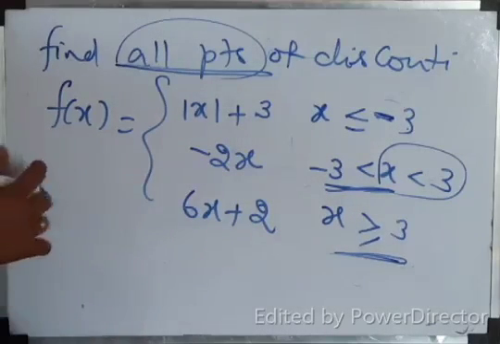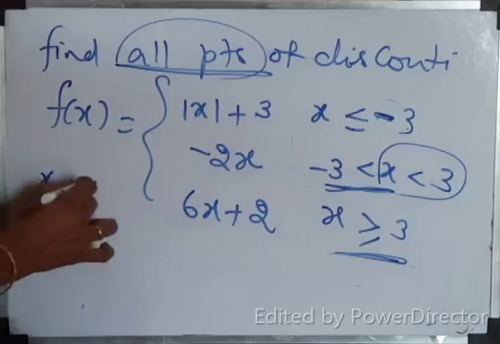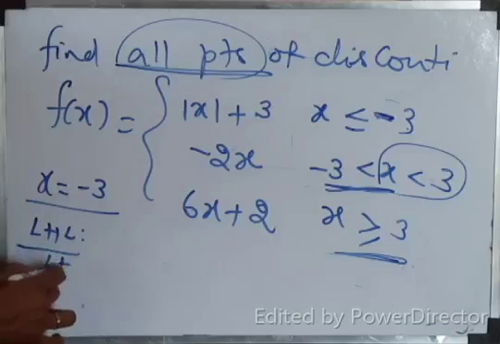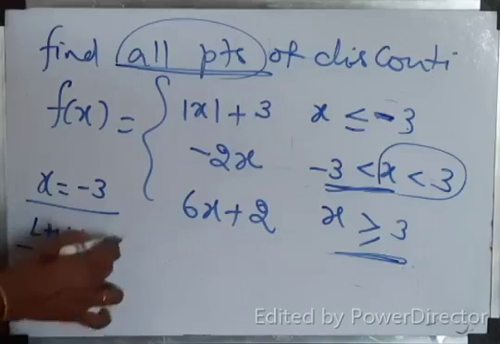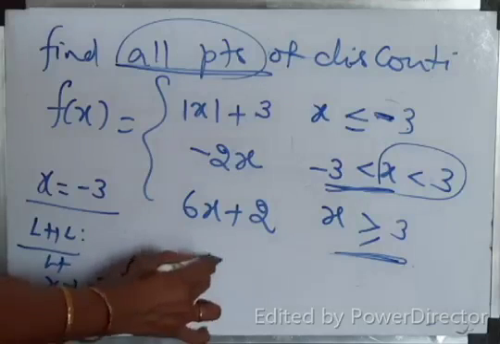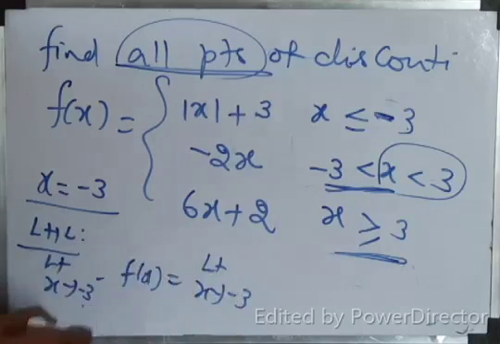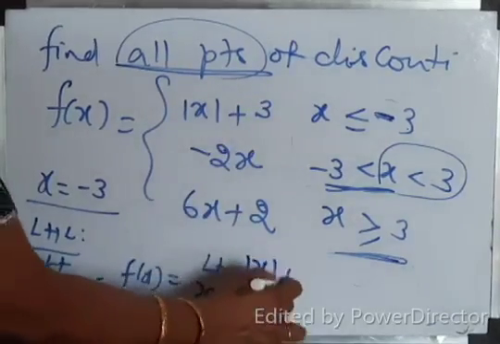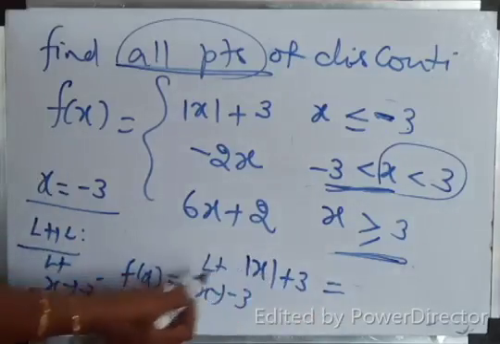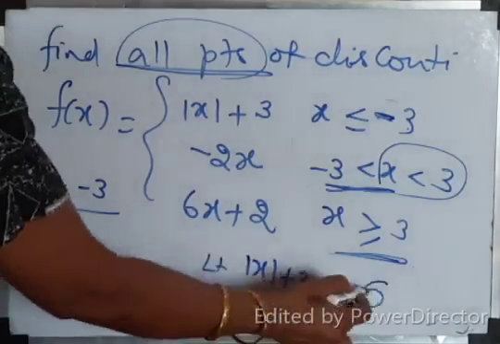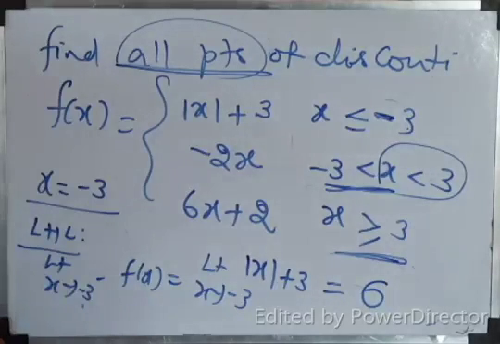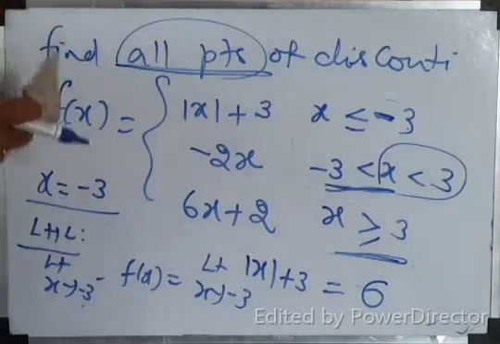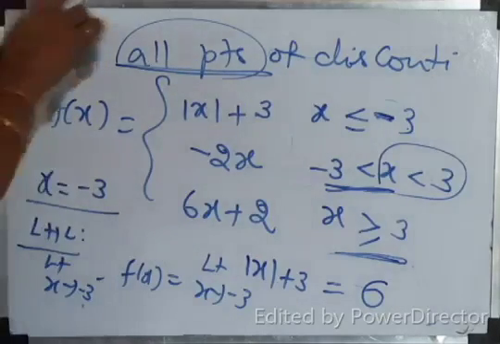Correct? Okay. Now, at x equal to minus 3 we discuss LHL. Limit x tends to minus 3 minus f of x, which is equal to limit x tends to minus 3 minus. Which function to be taken? Mod x plus 3. What is modulus of minus 3? 3 plus 3 is 6. Yes? For RHL I have to find out.